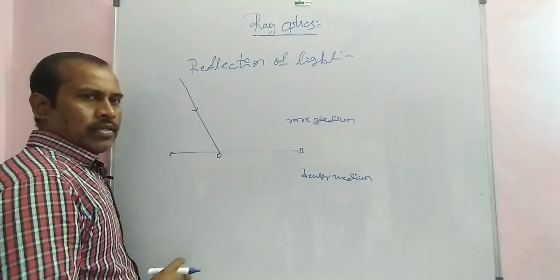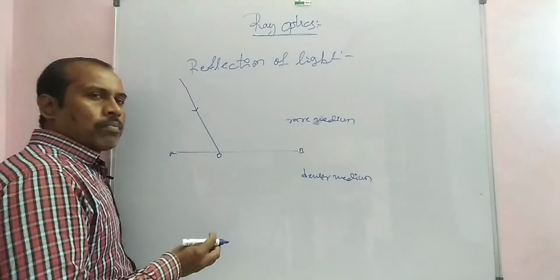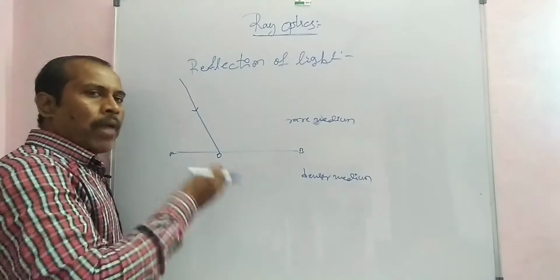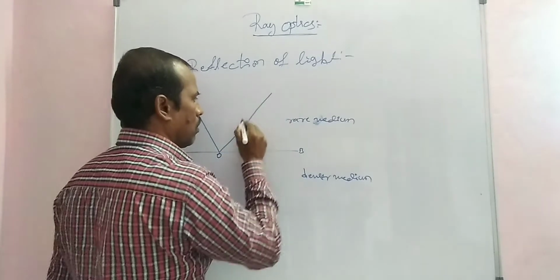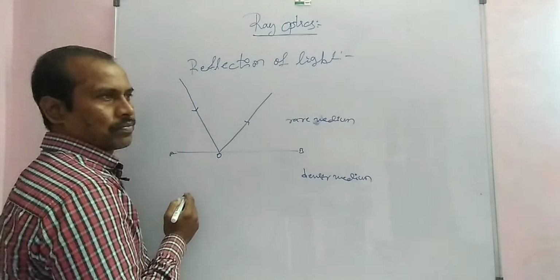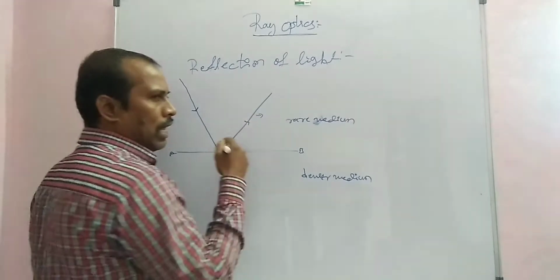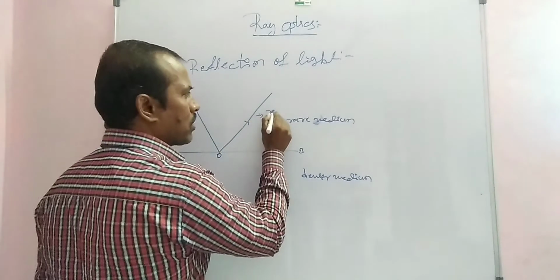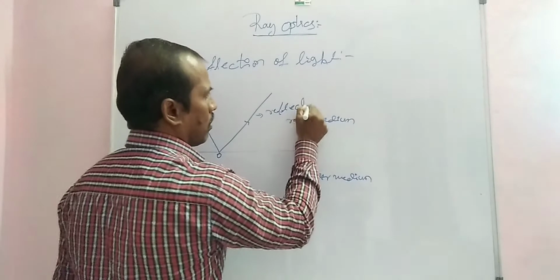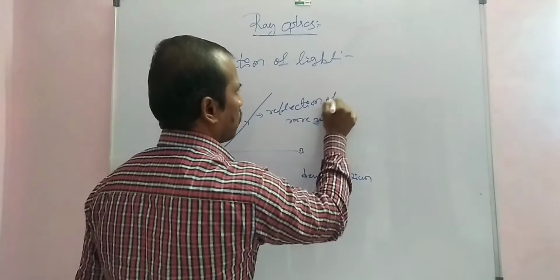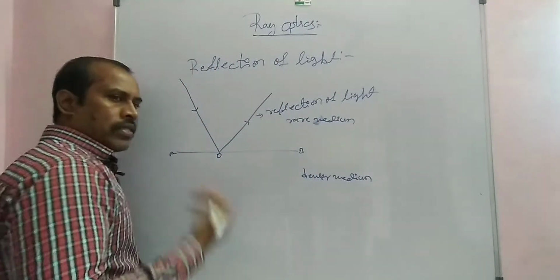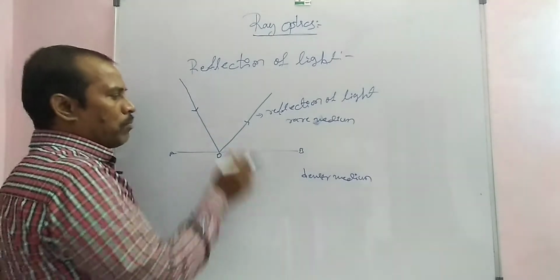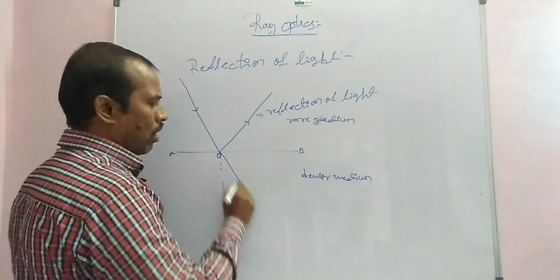After incidence, part of the light turns back into the same medium. This light is called reflection of light. The remaining light transfers from one medium to another medium.